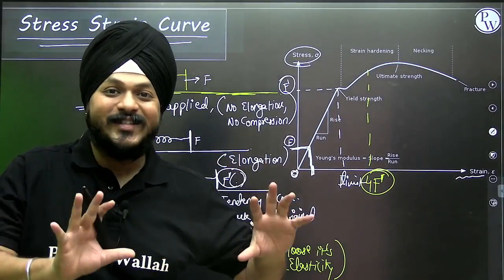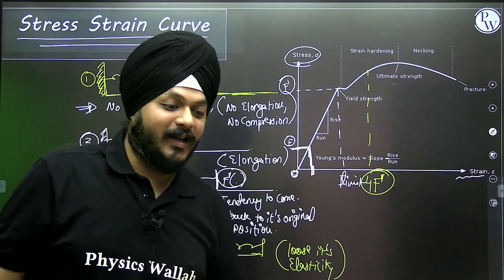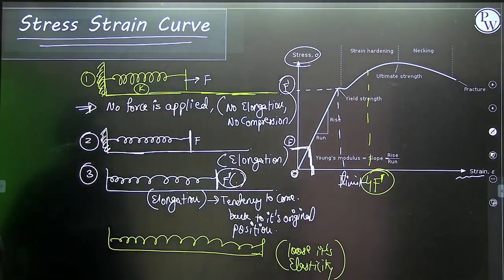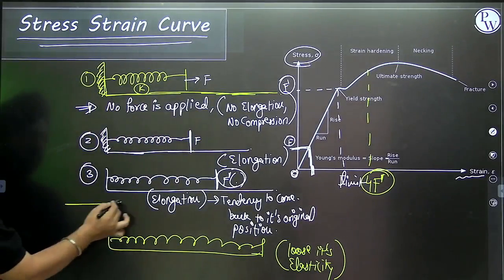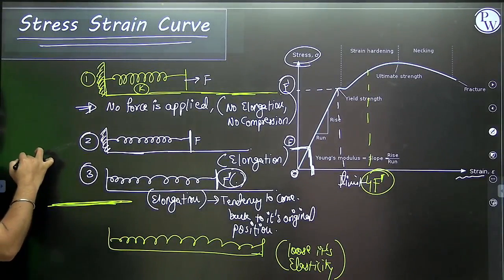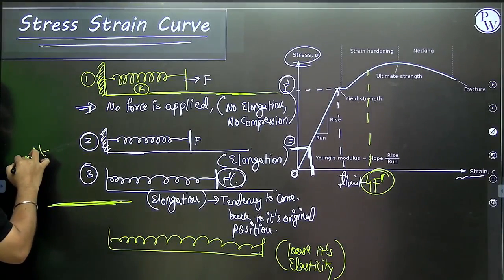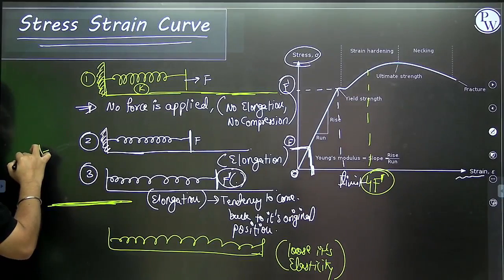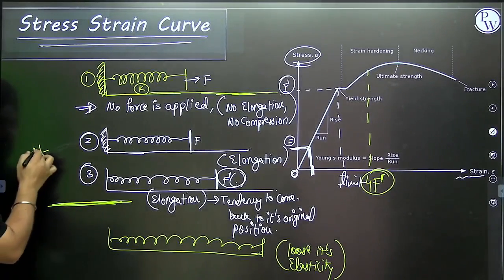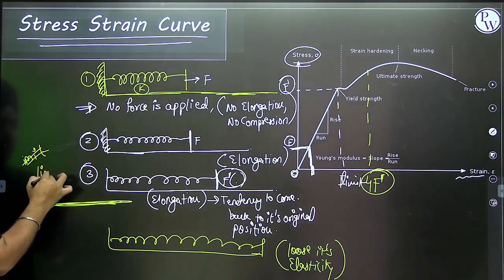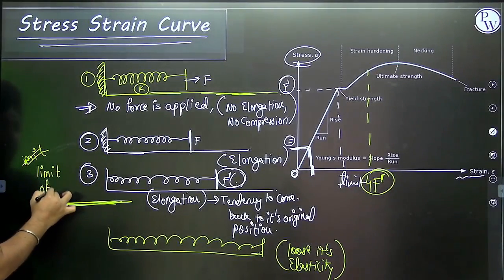Now we are crossing the limits of proportionality. You can see this example. This was the section, this was our limit of proportionality.